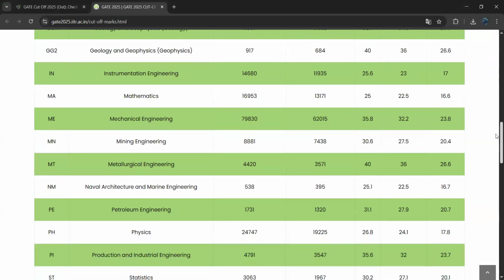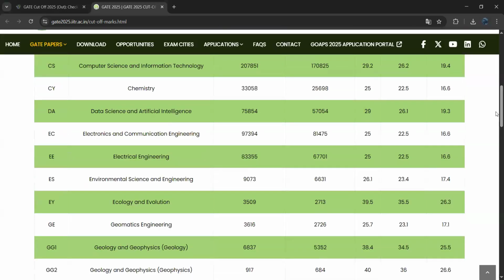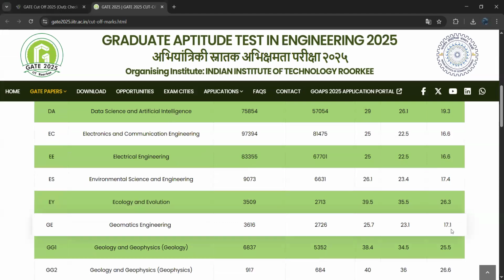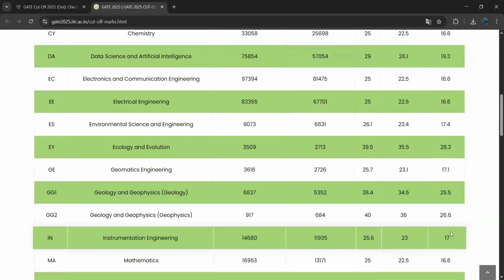Next, geology and geophysics. Out of 917 people registered, 684 appeared. The cutoff score for the general category is 40. For OBC, 36 is the cutoff score. For SC, ST, or PwD, 26.6 is the cutoff score.